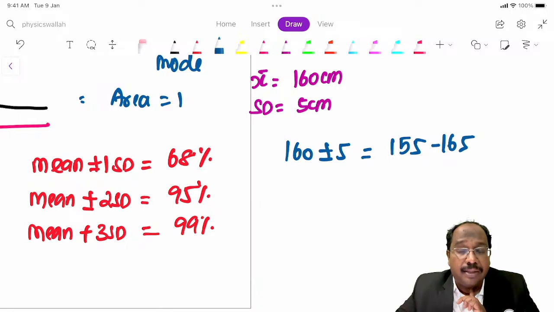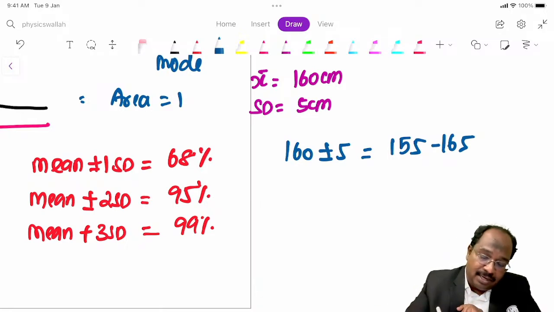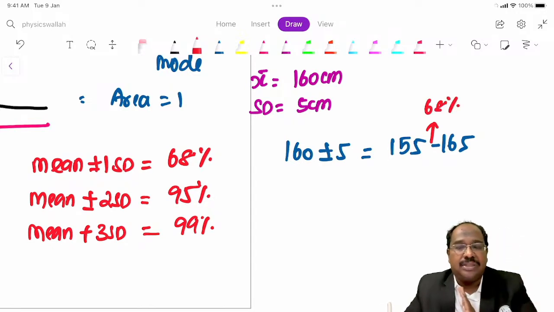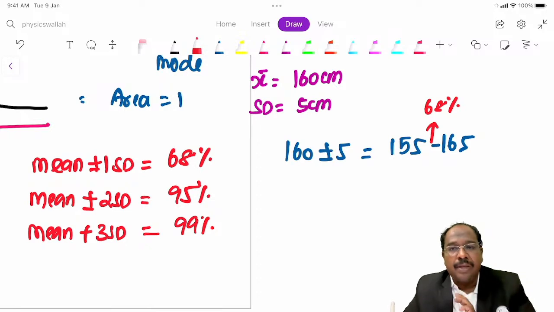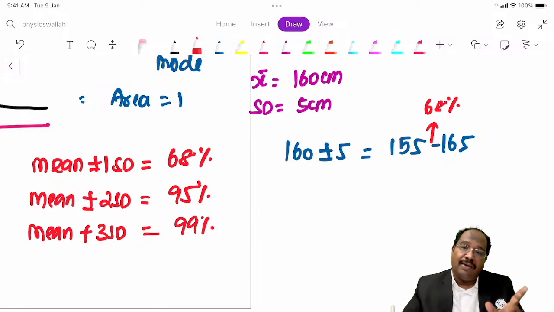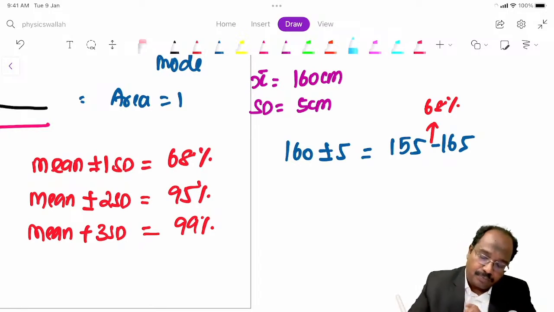What does it mean? That means 68% of people in this class will have a height between 155 and 165 centimeters. That is the interpretation.